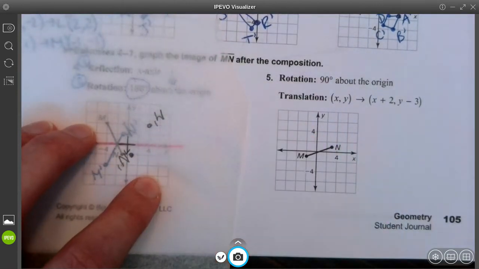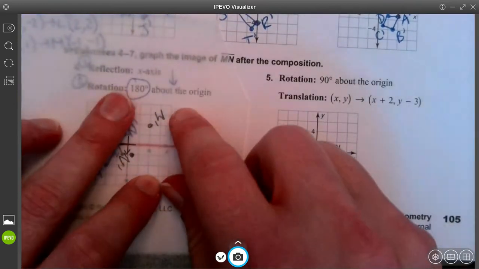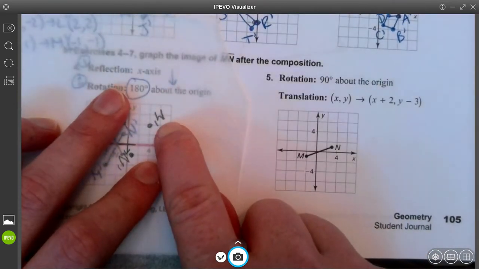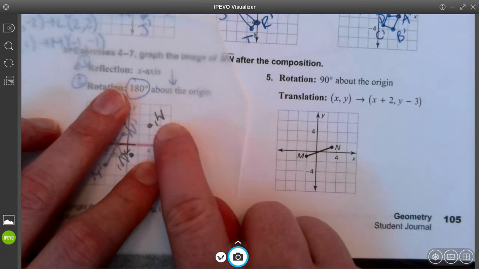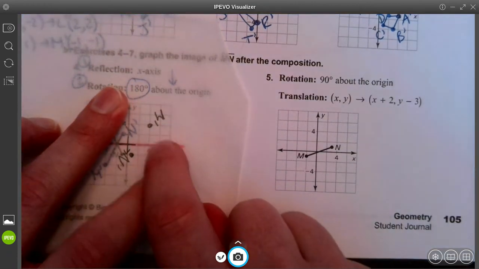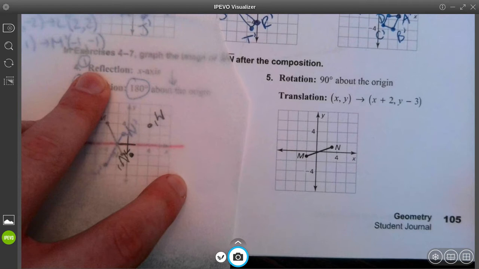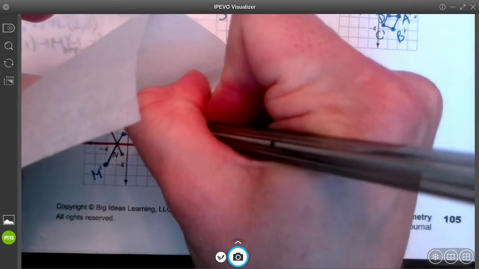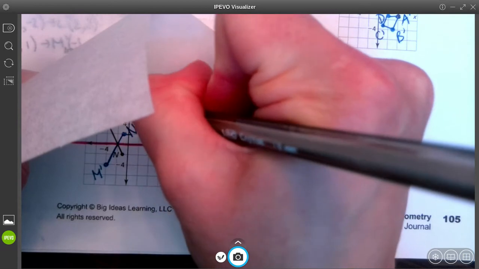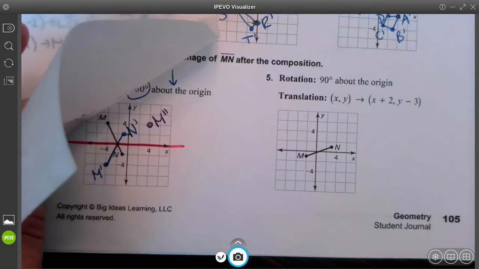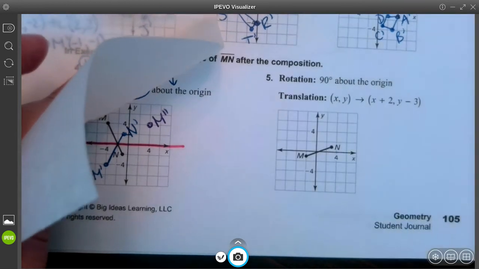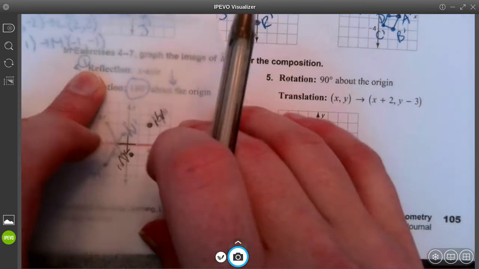I'm now ready to put down my new points. So M double prime, my final vertex in my image, will be located at +4, +4. I'll do it in a different color here. I'm going to put 2 primes, remember, because I'm showing this is my final image after I've done both transformations.